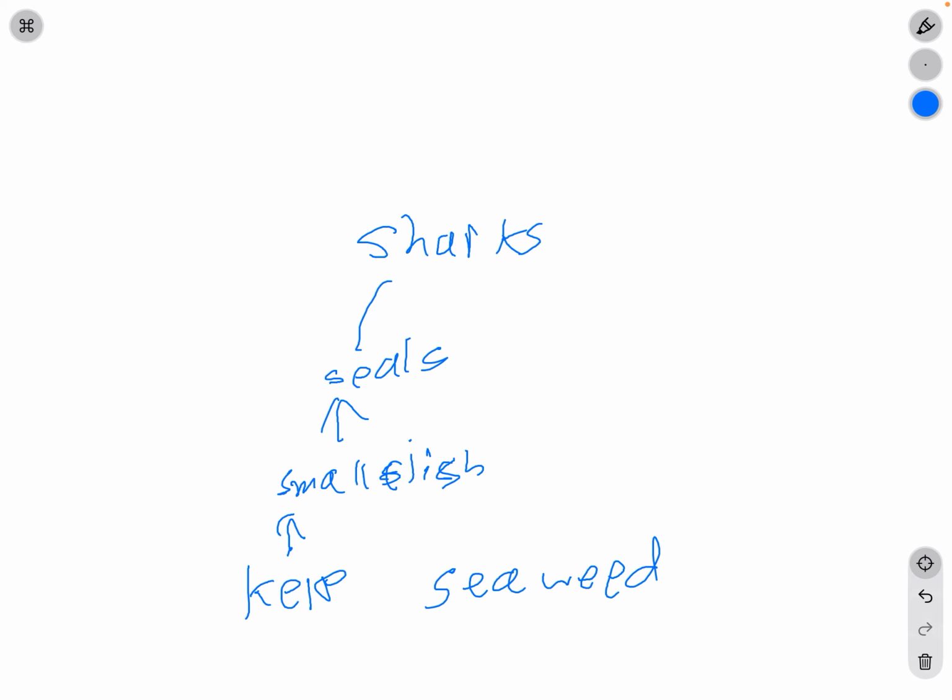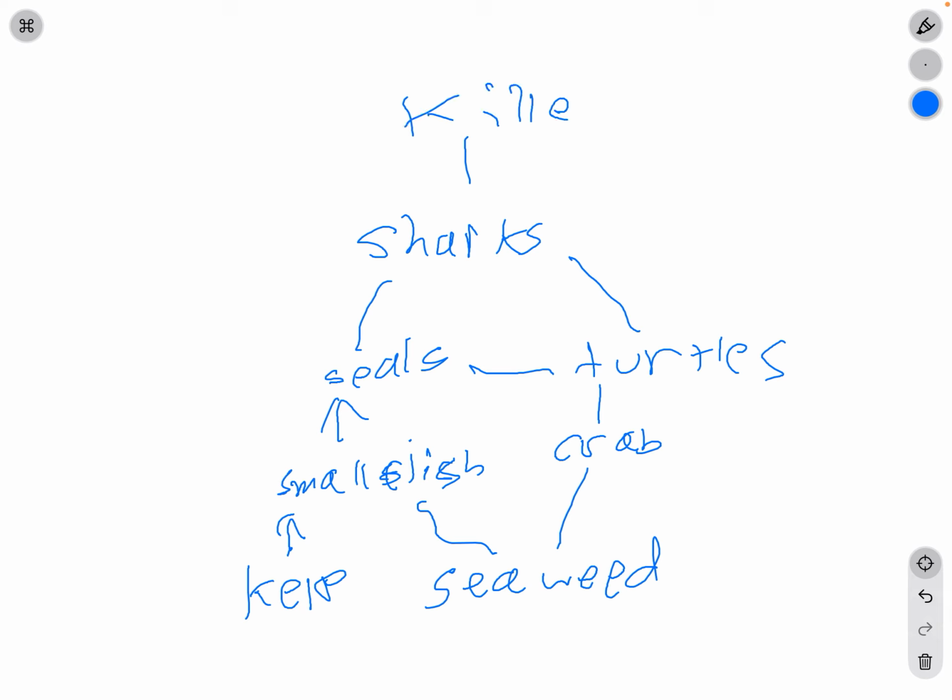So let's start with seaweed. It also gets eaten by small fish, but it also gets eaten by crab. Then the crab gets eaten by turtles, and then the turtle gets eaten by the shark and also the seals. But I have one more thing to add. The shark is not the apex predator. The killer whale is. If you've never seen a killer whale, it's basically a whale that's black and white. That's the best definition I can explain it.